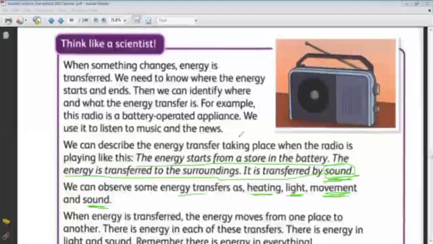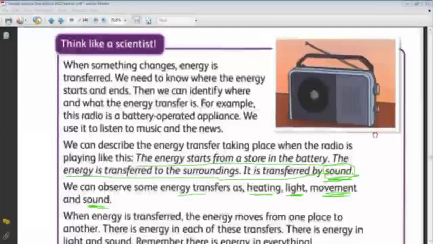Okay, Saba? When the energy is transferred, the energy moves from one place to another. When there is a transfer in energy, there is movement in the energy. When energy is transferred, the energy moves from one object to another or from one place to another.